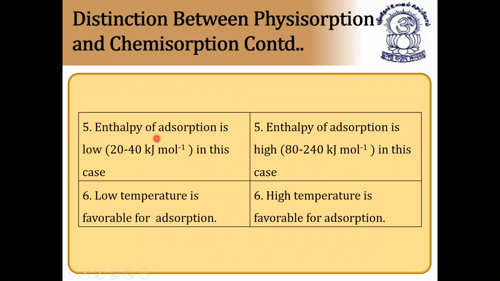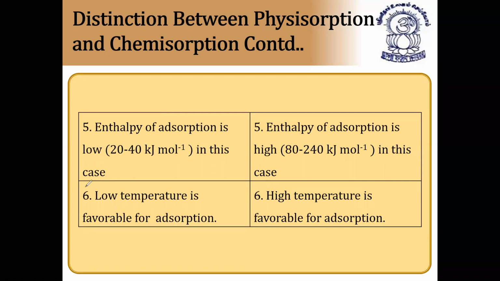Next, enthalpy of adsorption is low in physical adsorption. It is in the range of 20 to 40 kilojoules per mole in this case, whereas in chemical adsorption enthalpy of adsorption is high, in the range of 80 to 240 kilojoules per mole. Low temperature is favorable for physical adsorption and high temperature is favorable for chemical adsorption. So low enthalpy of adsorption and low temperature go together, very important.